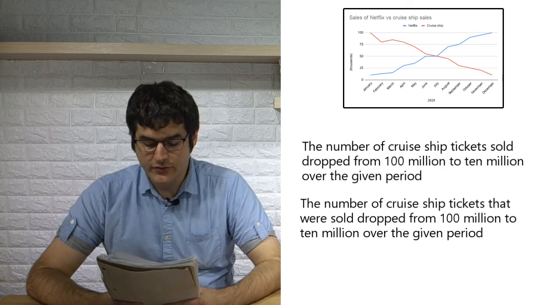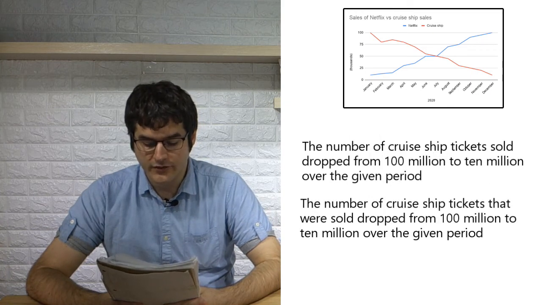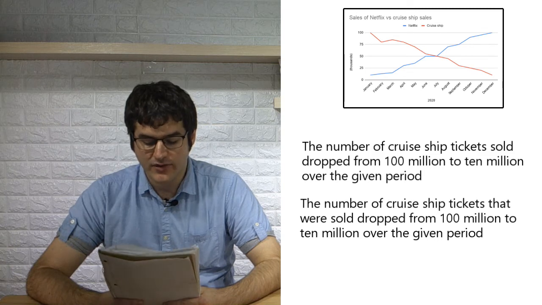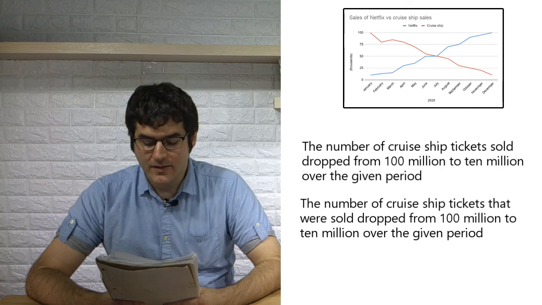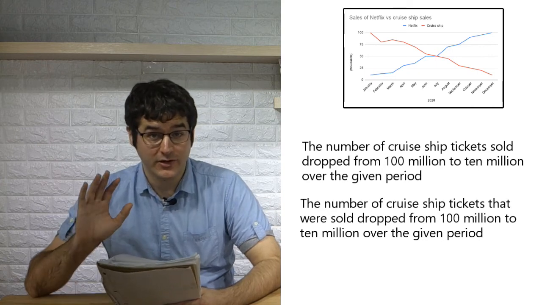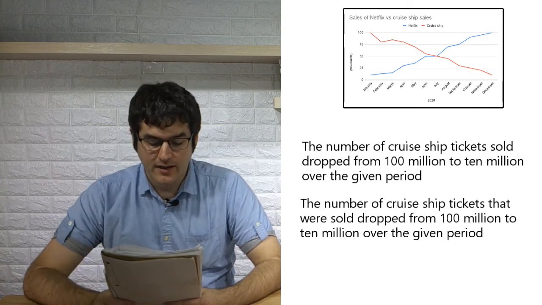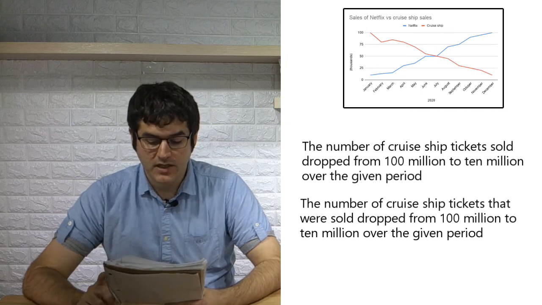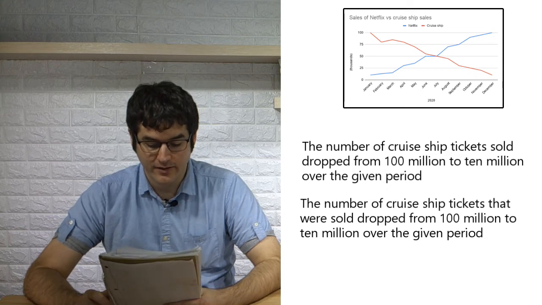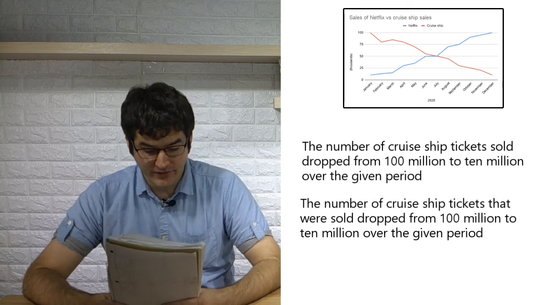Let's finally look at a high-level sentence for a detail. The number of cruise ship tickets sold dropped from 100 million to 10 million over the given period. Okay. This is using a relative clause, high-level grammar: the number of cruise ship tickets that were sold dropped from 100 million to 10 million over the given period. This is a detail because there are numbers.